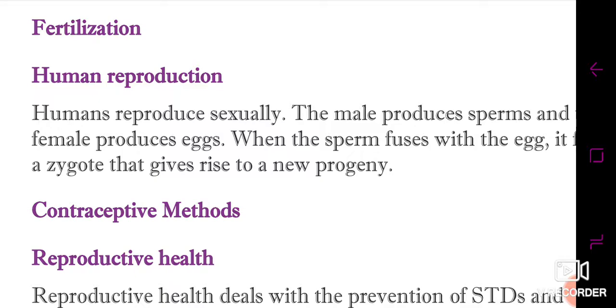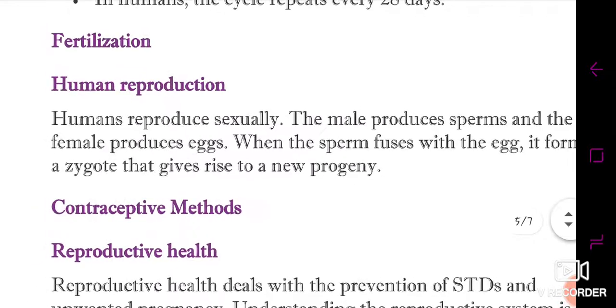But if we talk about the financial status, the human resource development, the resourcefulness and the economy of the country, we should also take some steps regarding contraceptive methods, because they are responsible for maintaining better reproductive health in human beings and creating a vast knowledge regarding this. So we study this reproductive health.